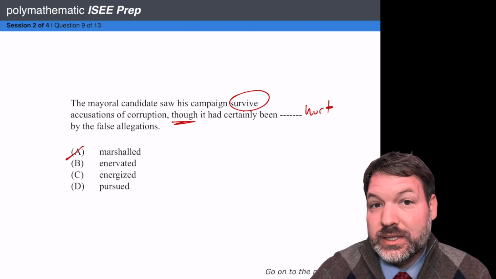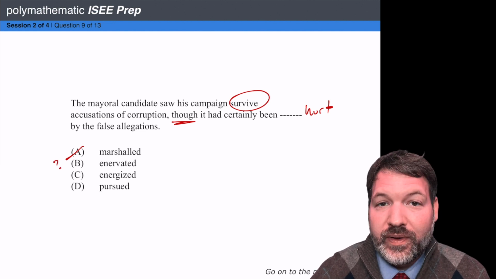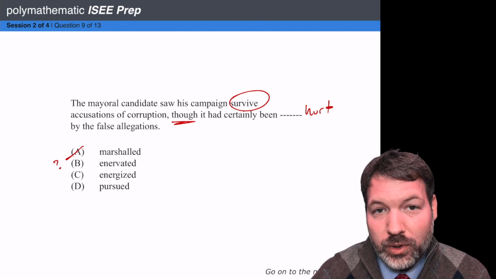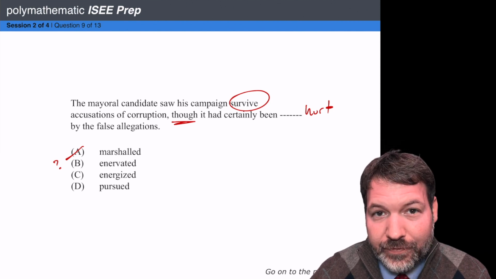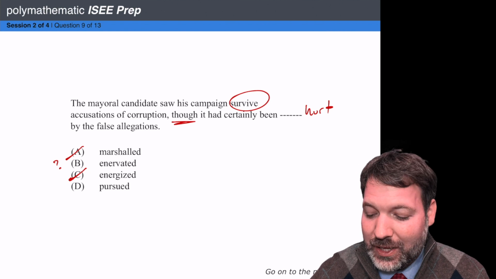No, not really. Does enervated mean hurt? Maybe we don't know, right? Give it the question mark. We never get rid of answer choices if we don't know the meanings of the words. It had been energized by the false allegations? That definitely doesn't make sense. Pursued by the false allegations?